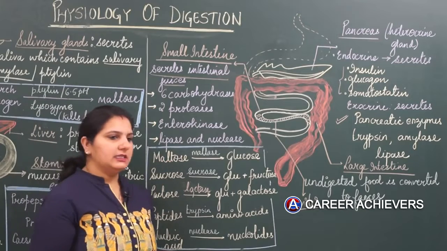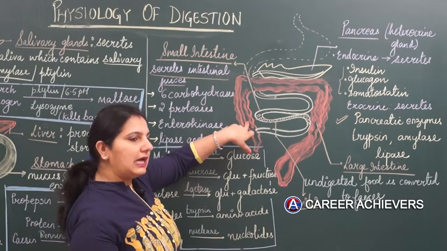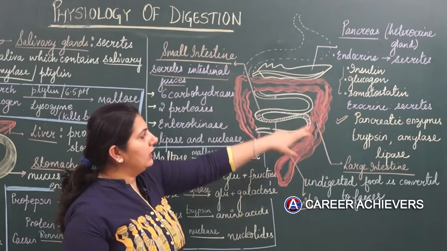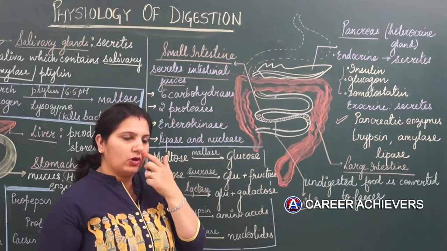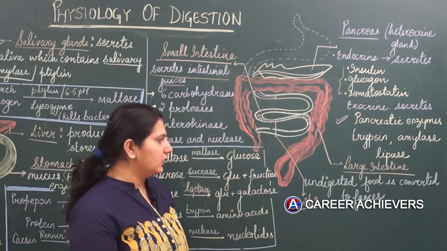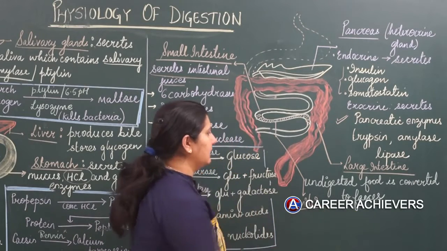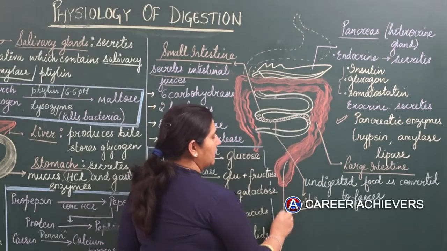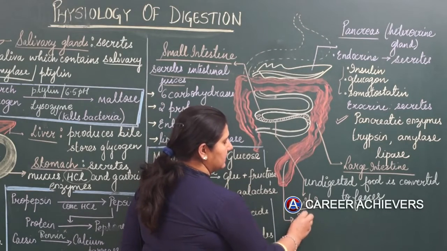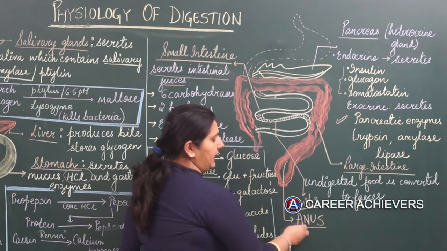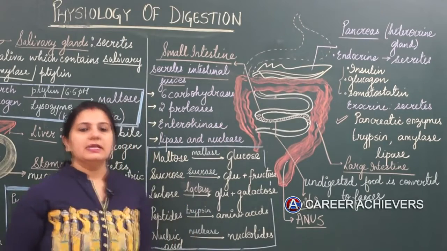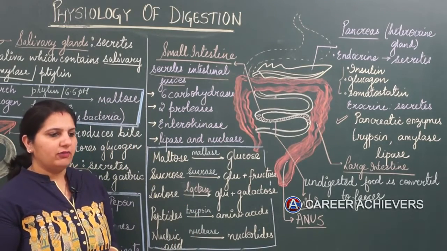Now the undigested food would come to the large intestine. Here only the extra water is absorbed and the food is converted into feces. This feces or fecal matter is then periodically ejected out from an opening called the anus, and the process is referred to as egestion or defecation.